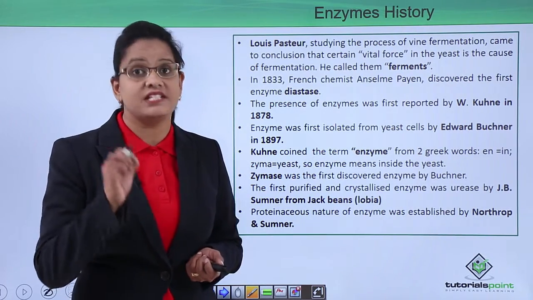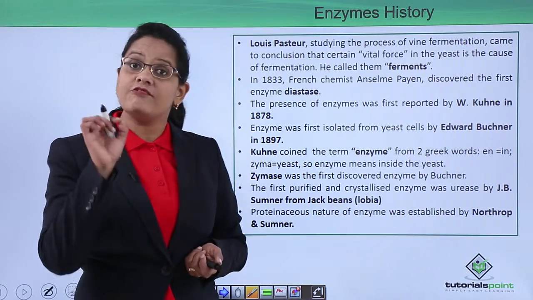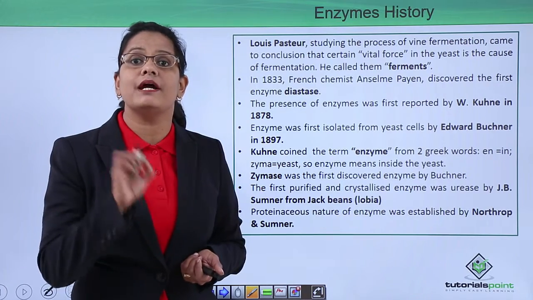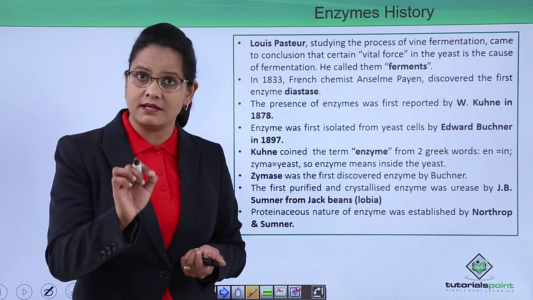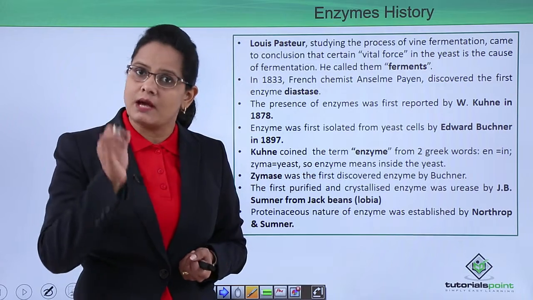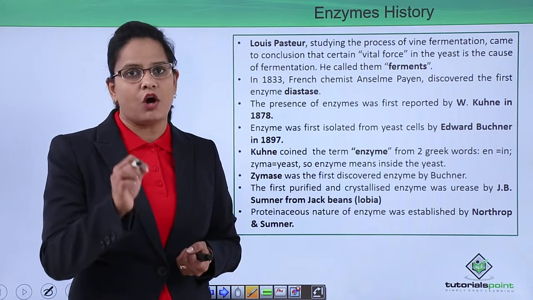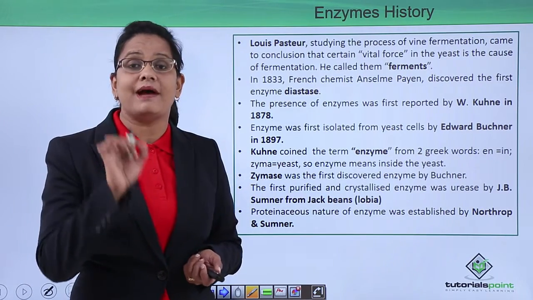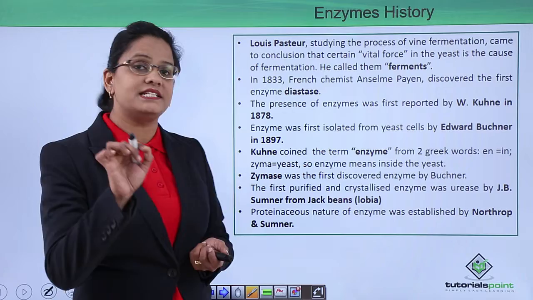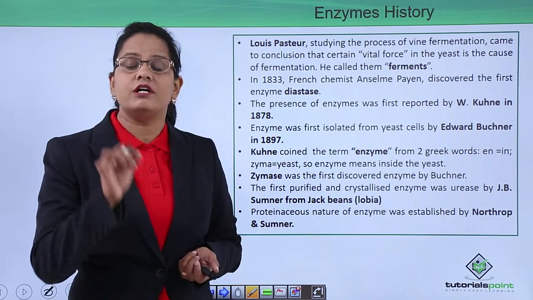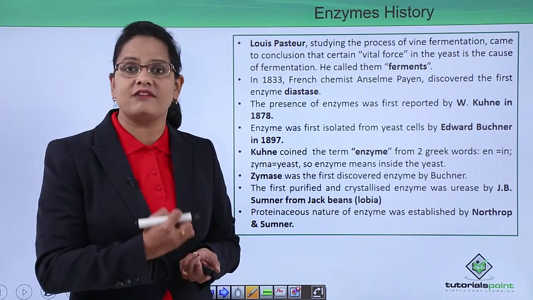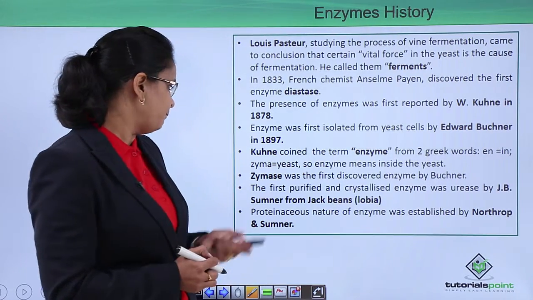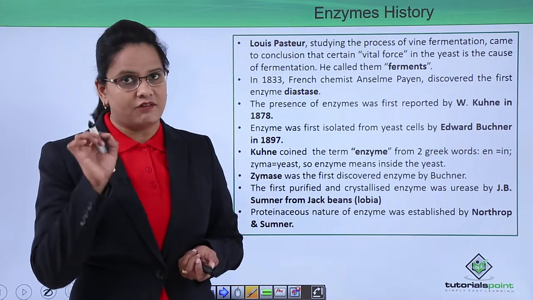It was in 1878 that Kuhne first reported the presence of enzyme, and the term enzyme was also given by Kuhne, which means en means in and zyme means yeast. So something found inside the yeast was enzyme. Now the first enzyme was isolated by Edward Buchner in the year 1897. So it was Edward Buchner who first took out enzyme from cells of the yeast, and he also received Nobel Prize for the same. Zymase was the first discovered enzyme.